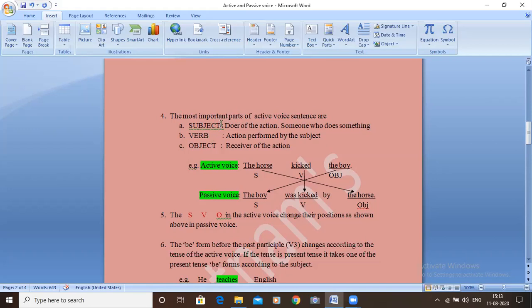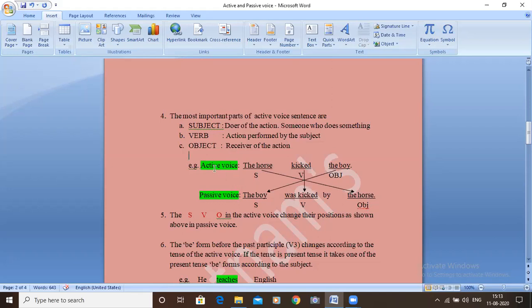Sometimes some active voice sentences can be even without a subject, but verb and object are very important for changing from active to passive voice. Subject, verb, object definitions we will learn in the following discussion.